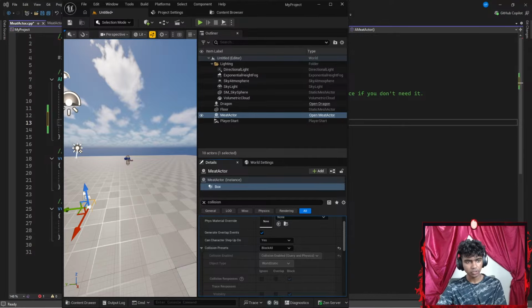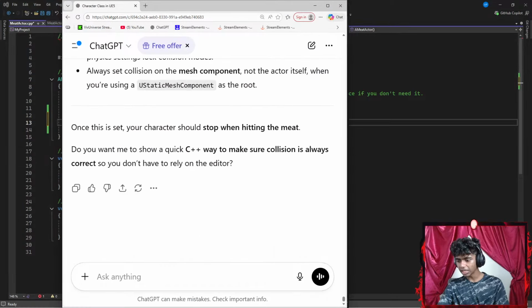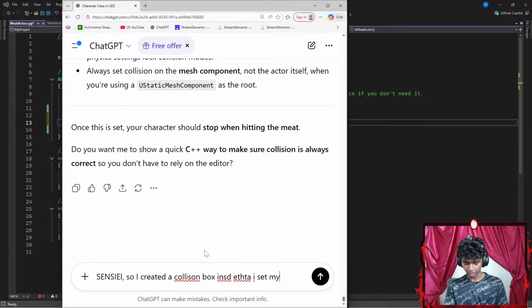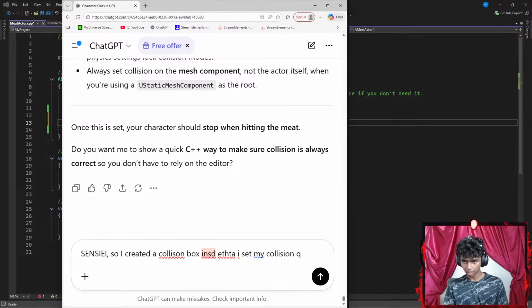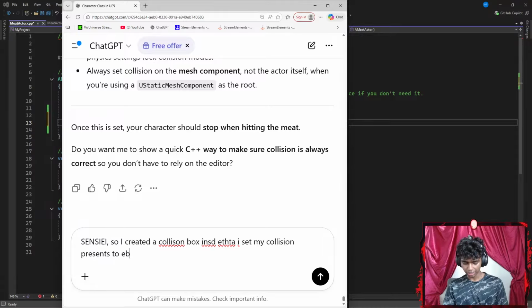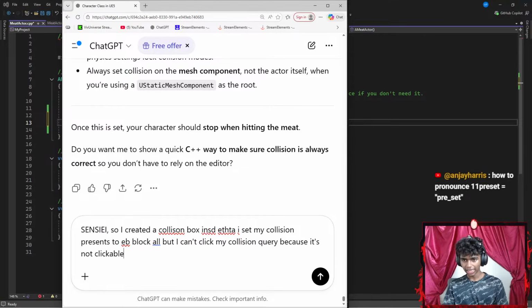Okay, let's get ChatGPT back here real quick. Let me say something like, okay, so I created a collision box. Inside that, I set my collision preset to be Block All, but I can't click my collision query. Excuse me, guys, because it's not clickable.